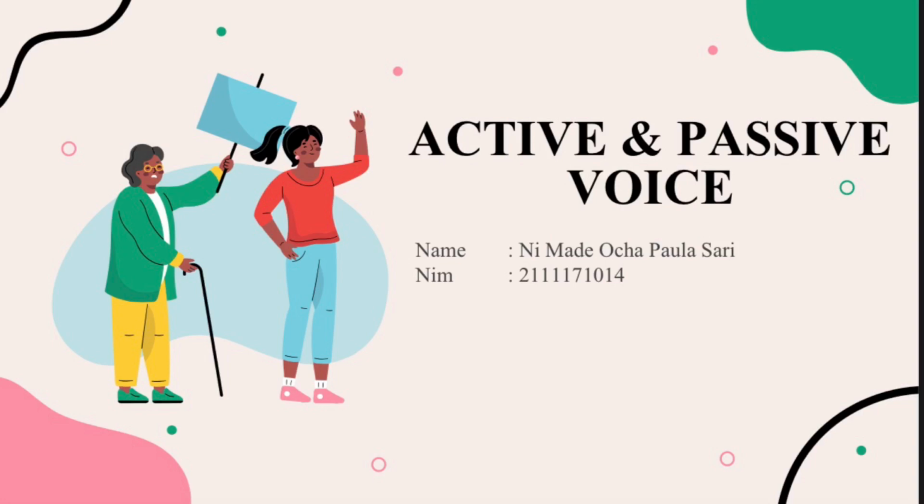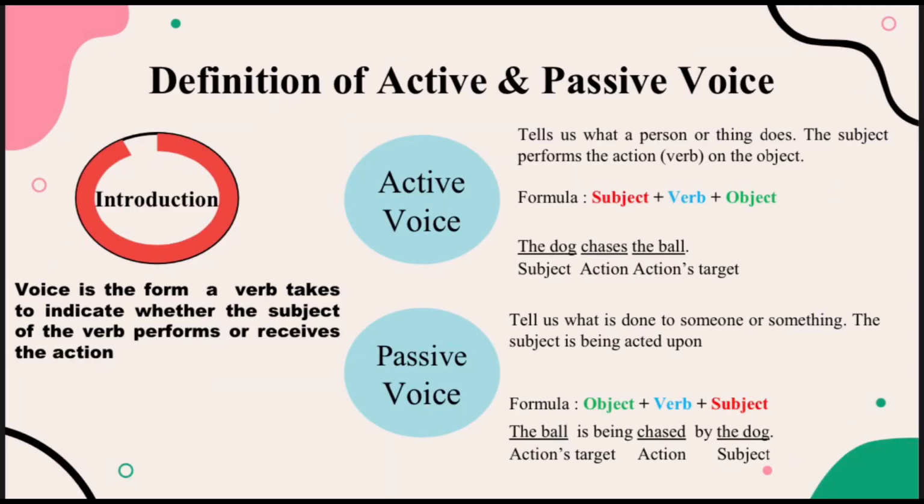In this video, I want to tell you about the active and passive voice. First, we are going to talk about the definition of active and passive voice. For the introduction, voice is the form a verb takes to indicate whether the subject of the verb performs or receives the action.